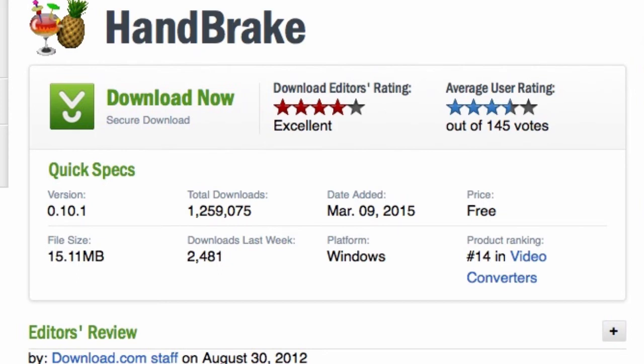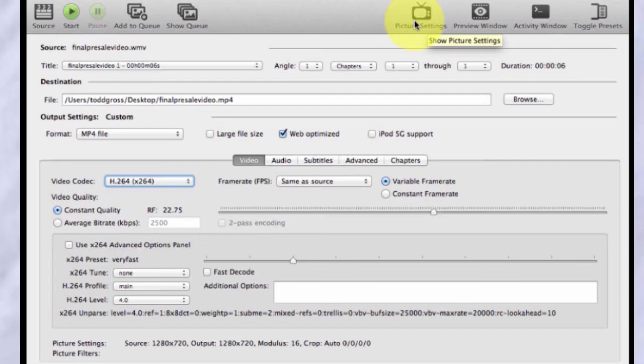Handbrake is free on the web, as a matter of fact. You can get it for free. It does not cost anything, which is great. And this is the Mac version, which I understand is a little bit different than the Windows version, but they're both pretty similar. So the first thing you'll see is, well, this is kind of complicated. We'll get to that in just a moment. I mean, it's not really complicated. It just looks that way at first glance.